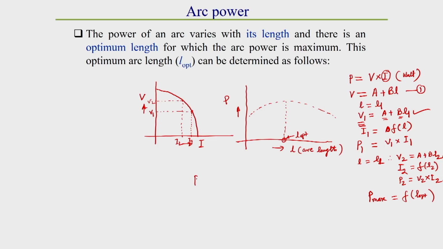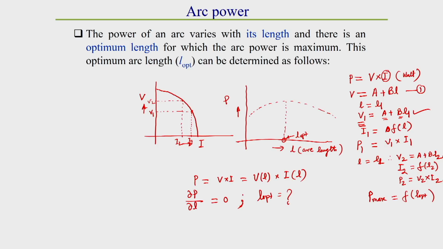So, by finding the power for different arc lengths and plotting it in a curve, from there we can find the arc length. Another way is that power is a function of V into I, where V is a function of L as well as I is a function of L. If we take the derivative with respect to L and make it equal to 0, from here also we can get the optimum L value.